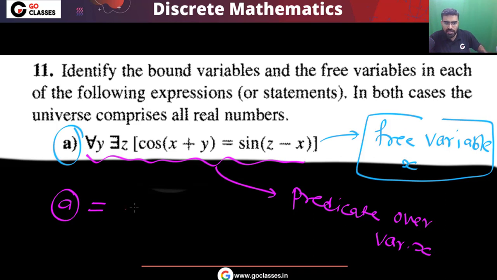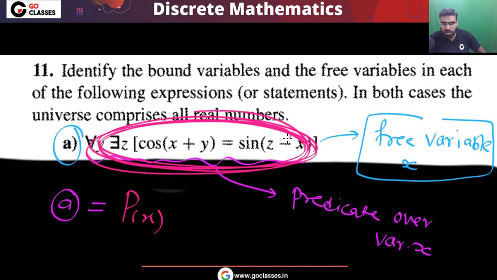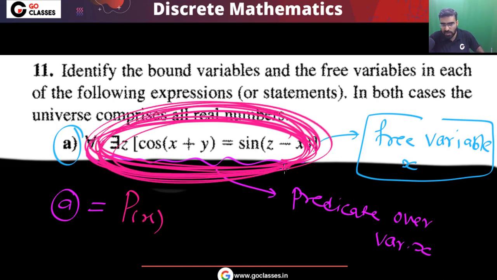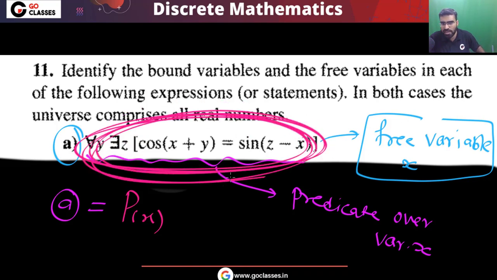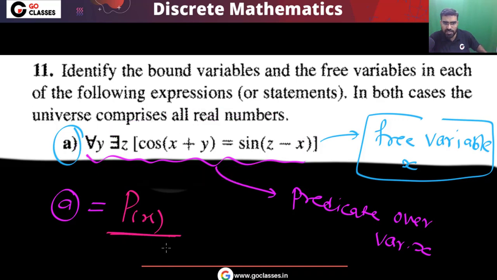So remember, this option A you can simply write as P(x), because in this option A there is a free variable x. So this statement will depend on the variable x. Depending on the value of x, it will become true or false. So this is a predicate over variable x, and I can represent A as P(x). Now let's see the next.